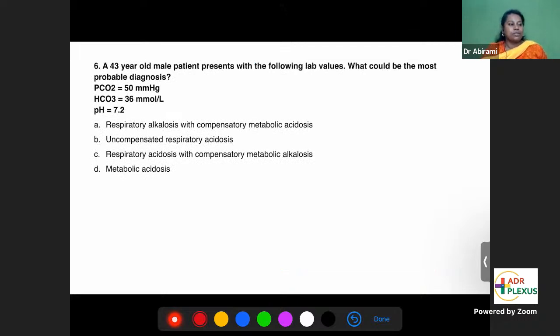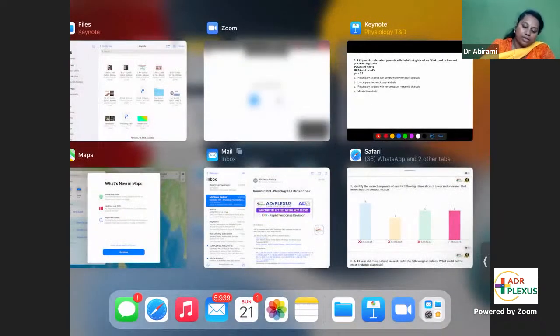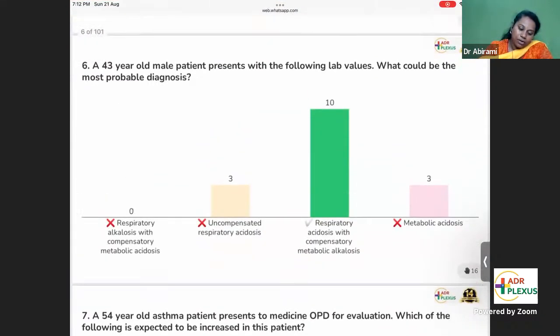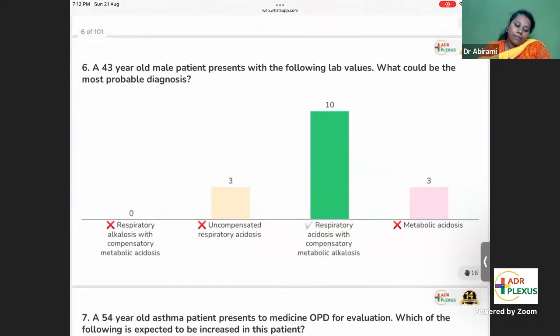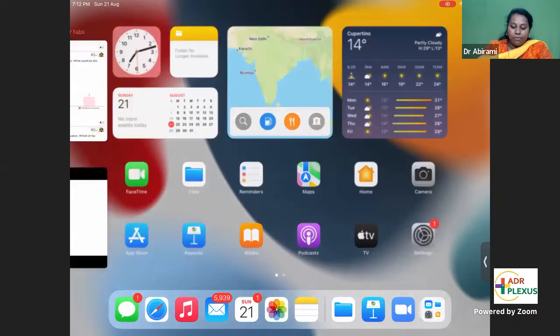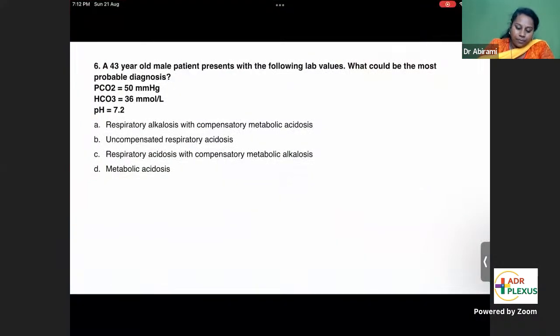So the sixth question is an acid-base disorder. So we'll see how many of you have done this right. Acid-base disorder. A 43-year-old male patient presents with the following lab values. Yes, most of you have done it right. Good. The answer is C. Most of you are right. Respiratory acidosis with compensatory metabolic alkalosis. So how will you approach this question?